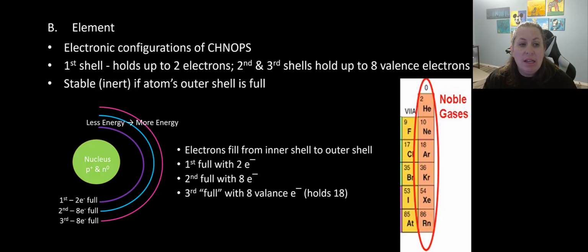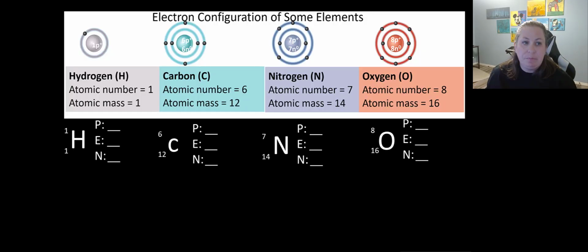So when we look at this, electrons are going to fill from the inner shell to the outer shell. So the inner shell has to have 2, then the next one 8, and so on. Now this is simplified. If you were to take chemistry, you would obviously know that this is a more complicated concept, but we are going to look at it just as this rule of 8. So if the first one has 2, then the next one has to have 8 in order to be happy. So let's look at some of the electron configurations for some of these elements.